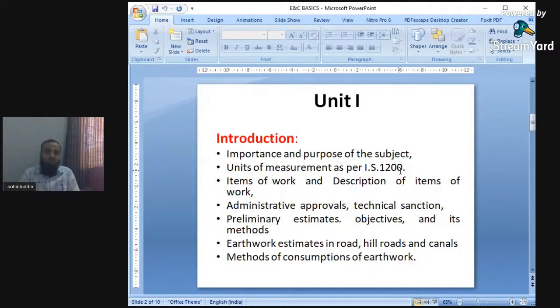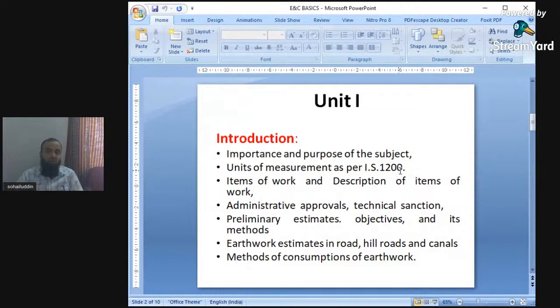Estimating is the determination of various materials and things related with the construction work prior to execution. Before execution of any work, we have to find out the various materials related with the construction work.